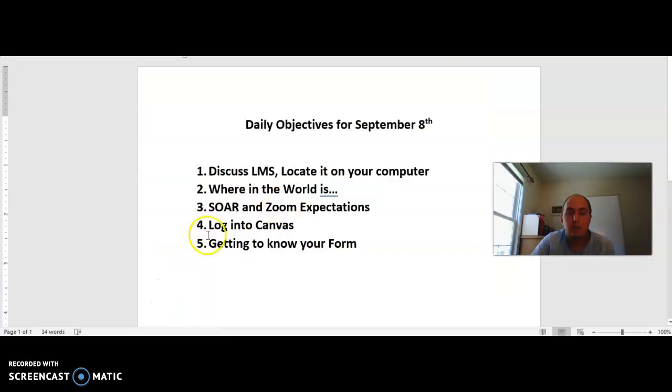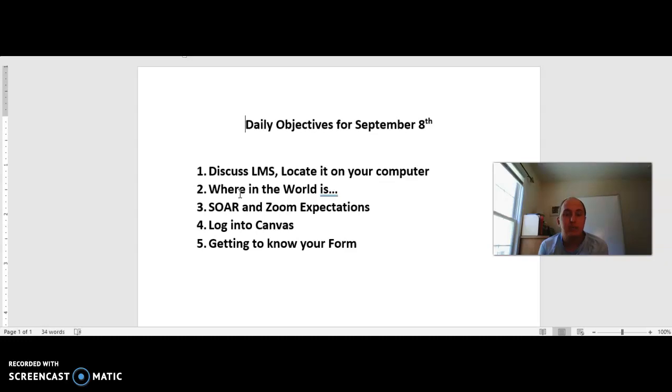The next thing we talked about is logging into Canvas. To log into Canvas, you can click on the link that I showed you on your LMS page, and your username is going to be your Office 365 login, which is your first and last initials and the last 5 digits of your student ID number. The password is something you should have set up when you got your laptop. If there are any issues, feel free to email me, and I will be glad to help you.